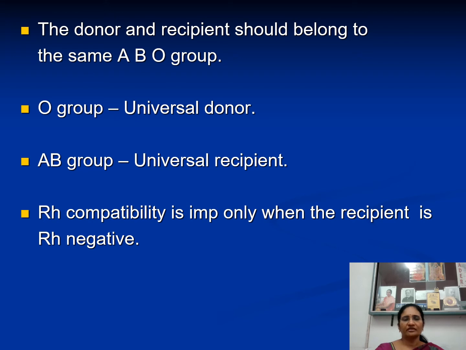And not only ABO group selection, RH group is also important. RH compatibility is also important. It is important only when the recipient is RH negative. When the recipient is RH negative, we have to think very much, because RH negative individuals should receive only RH negative blood. Why? Because if you give RH positive blood to an RH negative individual, that becomes foreign and the individual will develop antibodies.